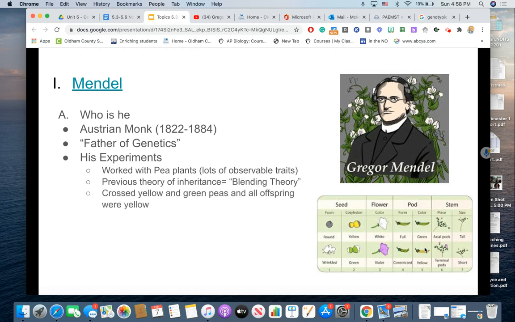So in one of his more famous experiments, he crossed a pea plant that had yellow peas with a green pea plant.